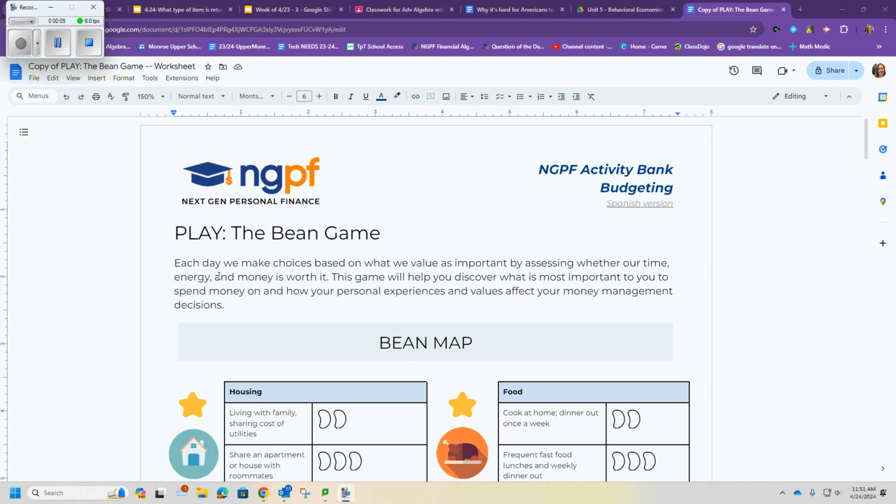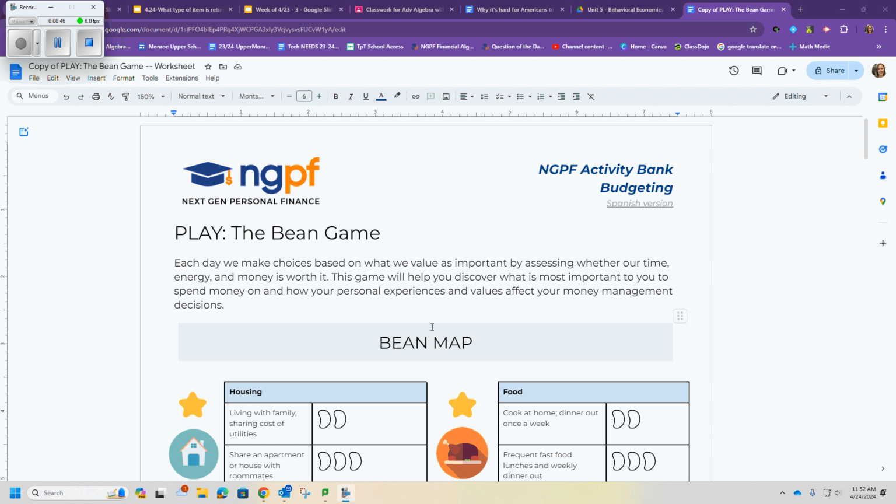So if you see in this activity, first let's just read the directions. Each day we make choices based on what we value as important by assessing whether our time, energy, and money is worth it. This game will help you discover what is most important to you to spend money on and how your personal experiences and values affect your money management decisions. So if you remember yesterday, we talked a little bit about the 4 different types of values and which one was most important to you. So some of that stuff might come up in this activity as well.